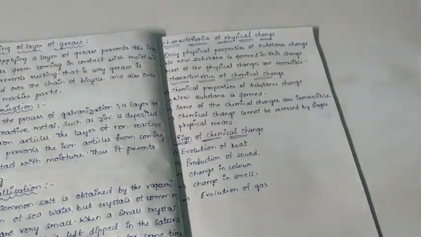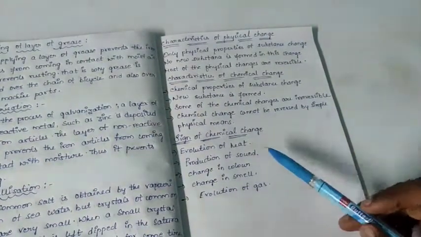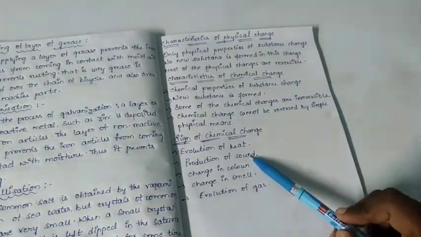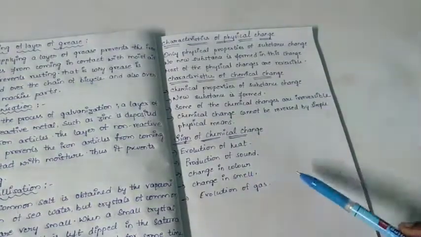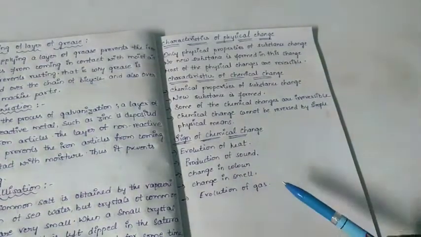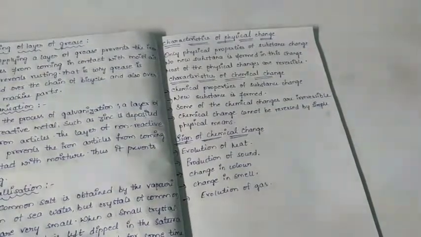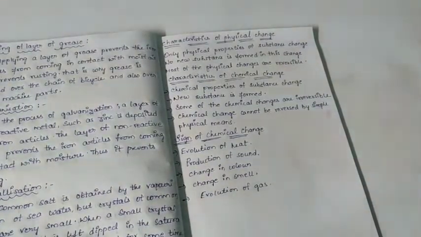And what are the signs of chemical changes? That means, how can you say that a change is a chemical change? Surely there will be evolution of heat, production of sound, change in color, change in smell, and evolution of gas. And this is the completion of our lesson, physical and chemical changes.